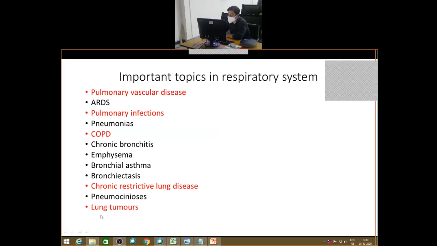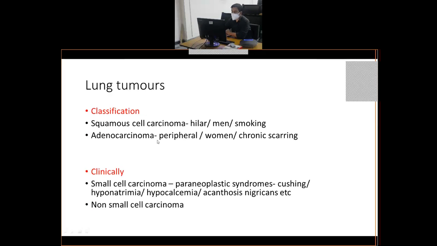Today I will start with lung tumors in a very brief way, the important points which you should know. Even if you can't go into too much detail, at least you should have a very basic idea about lung tumors. In today's class I will only go through lung tumors, in very brief. These are the must-know points about lung tumors.